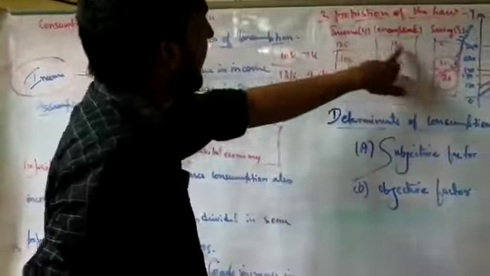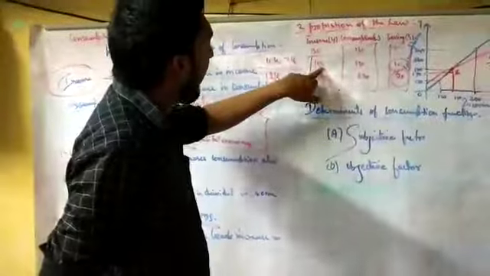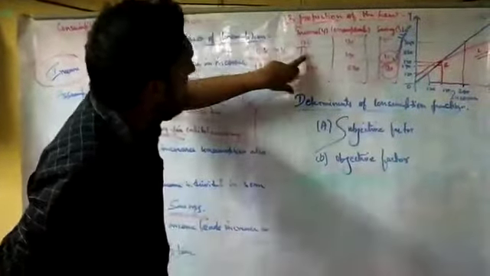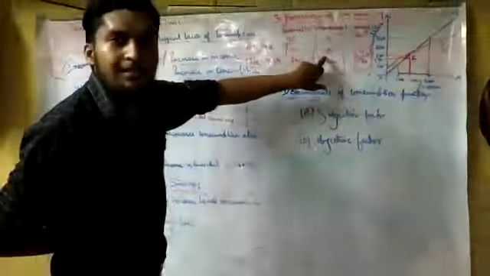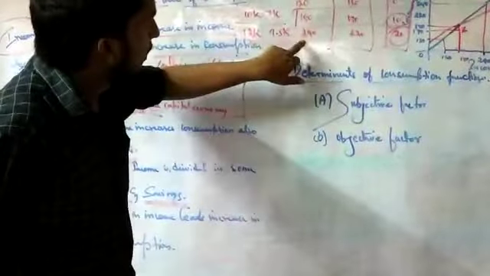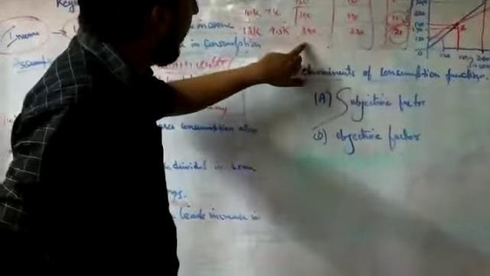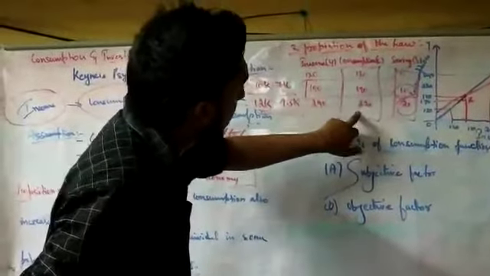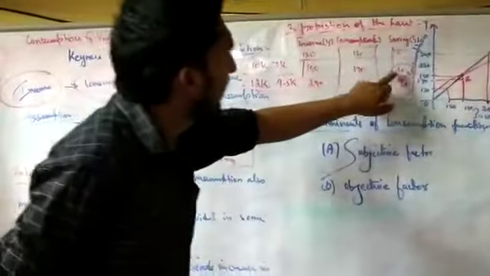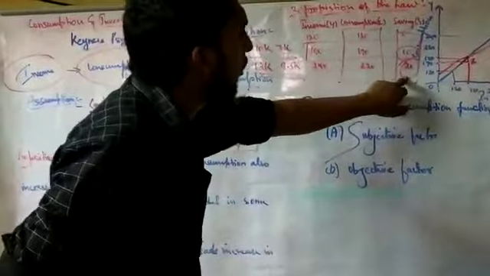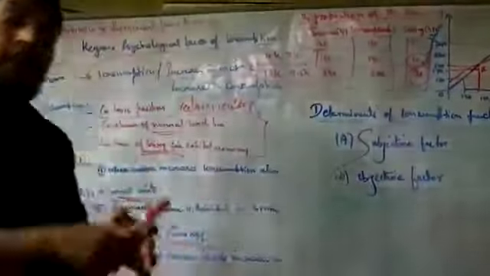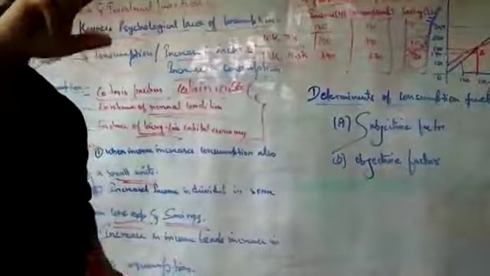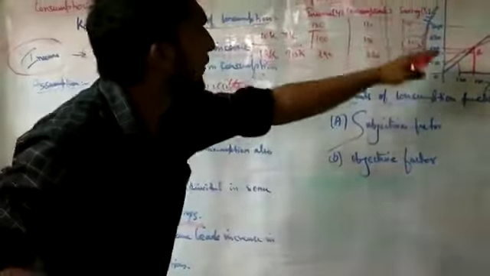We had 120, consumption was 120. We have 180, consumption was 170. See, here is a 60 rupees increase, here is a 50 rupees increase. See here is 240, here is 220. Here again, 60 rupees increase, and here, 170 to 220, a 50 rupees increase. See, here is a 10 rupees saving, here is 20 rupees. So 10 rupees saving increase. So when there is an increase in income, you will see the increase in consumption as well as in saving.